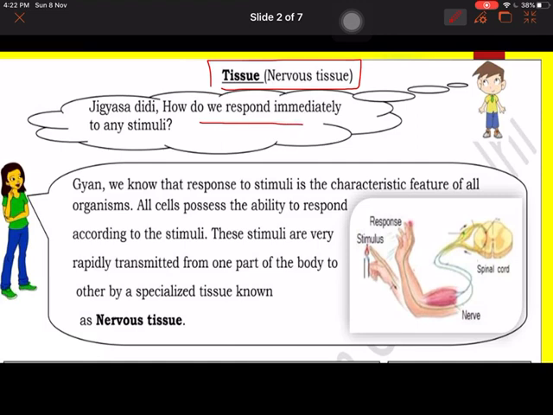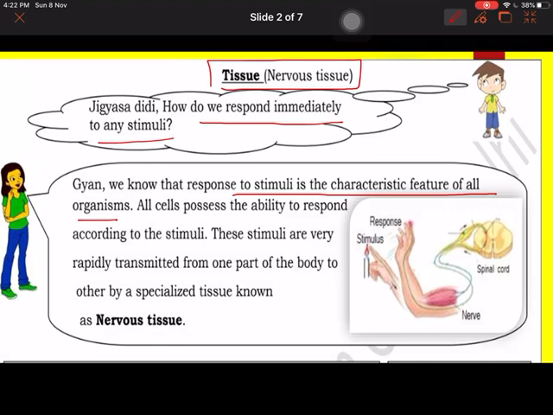So how do we respond immediately to any stimuli? So firstly you should know what is stimuli. Any foreign object which allows or results your body to respond, or any actions which you do against any object, that is known as stimuli. So we know that the response to stimuli is the characteristic feature of all organisms.